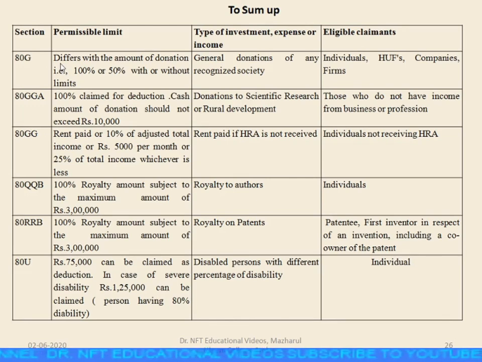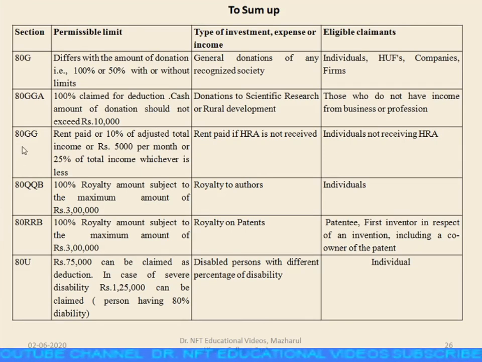To sum up the sections from 80G to 80U which we have seen in this video, section 80G deals with general donations of any recognized category. It has a permissible limit of 100% or 50%, with or without limits. And we have seen 80GGA, which is regarding donation to scientific research or rural development. Here 100% can be claimed as deduction. In case of cash donation, it should not exceed rupees 10,000.